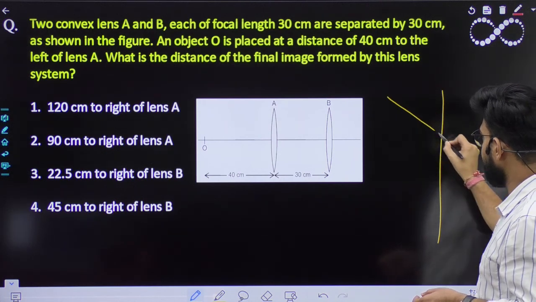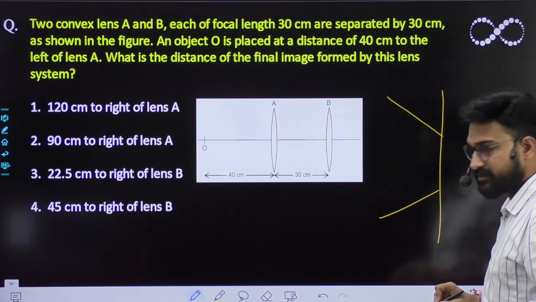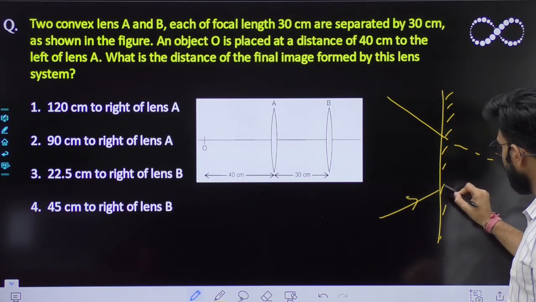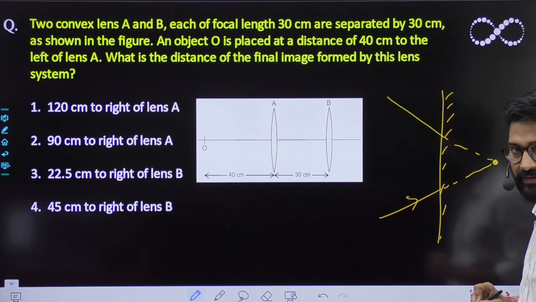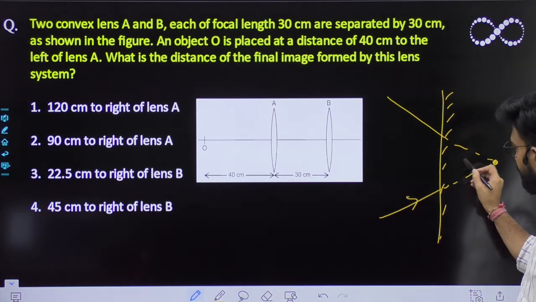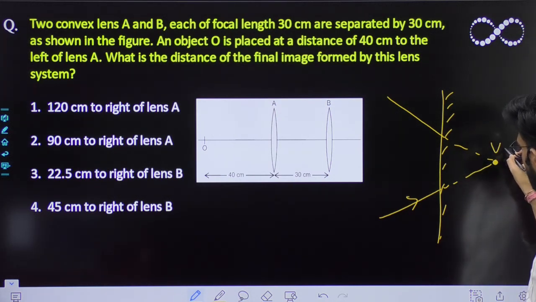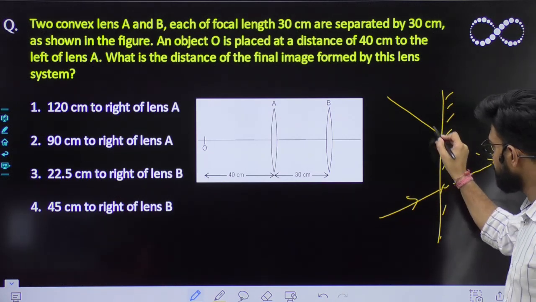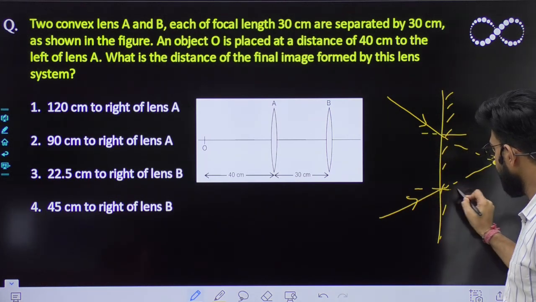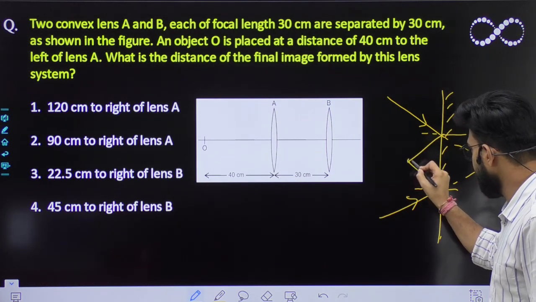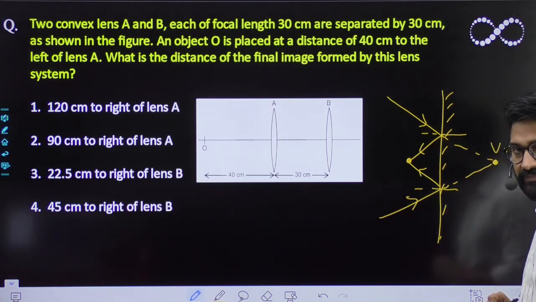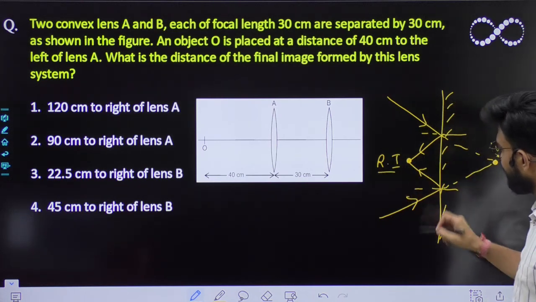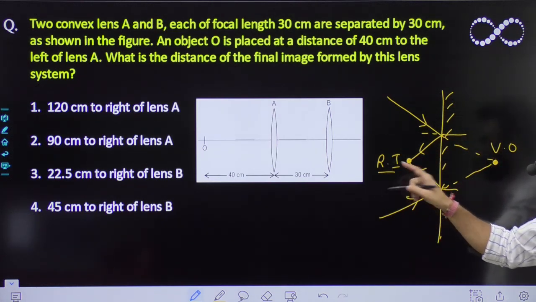See, if light comes, it was coming like this, है ना? And this is your plane mirror. It has to go to a certain point over here, है ना? So this will become virtual object for this mirror. So finally, for a virtual object, you'll get a real image. You'll get a reflection over here. Finally, the image would be over here. ऐसा आ जाएगा, image यहाँ form हो जाएगा. So this image would be real image. So that means for virtual object you are getting real image.